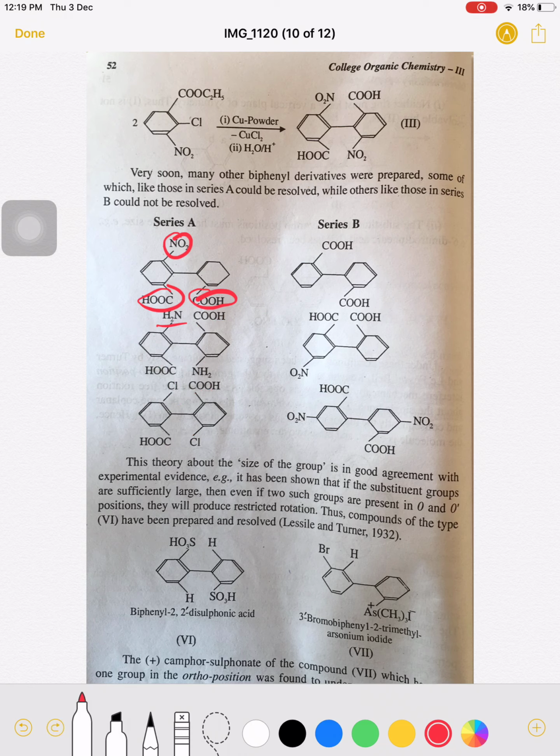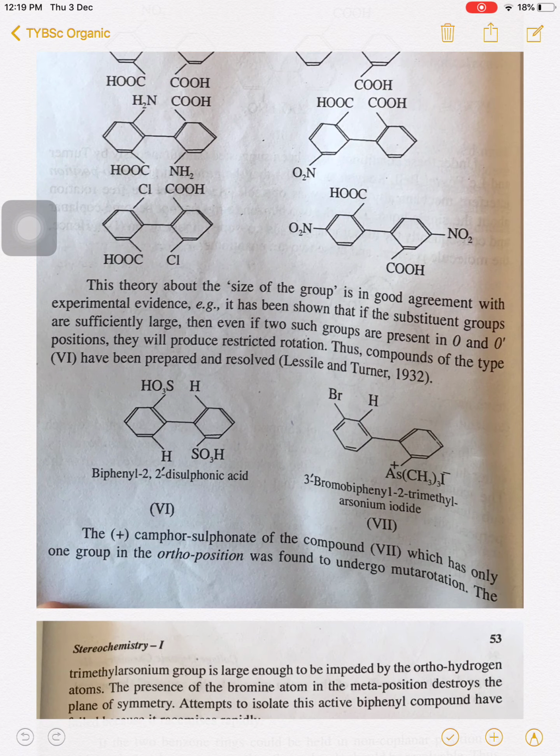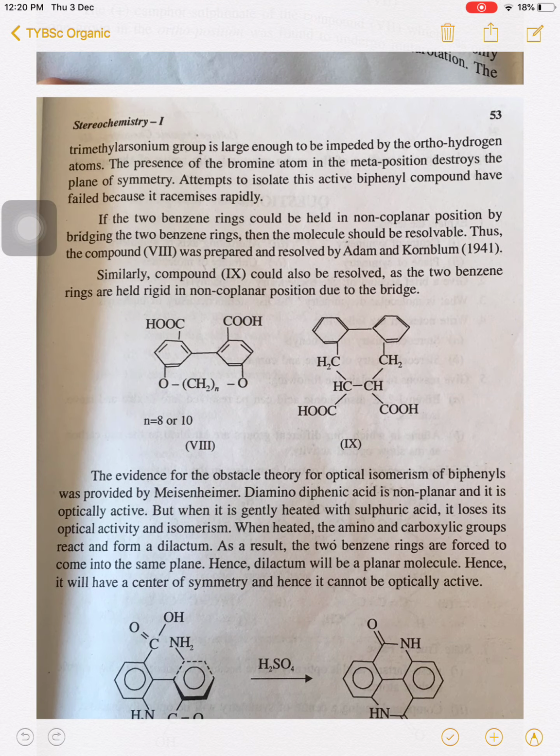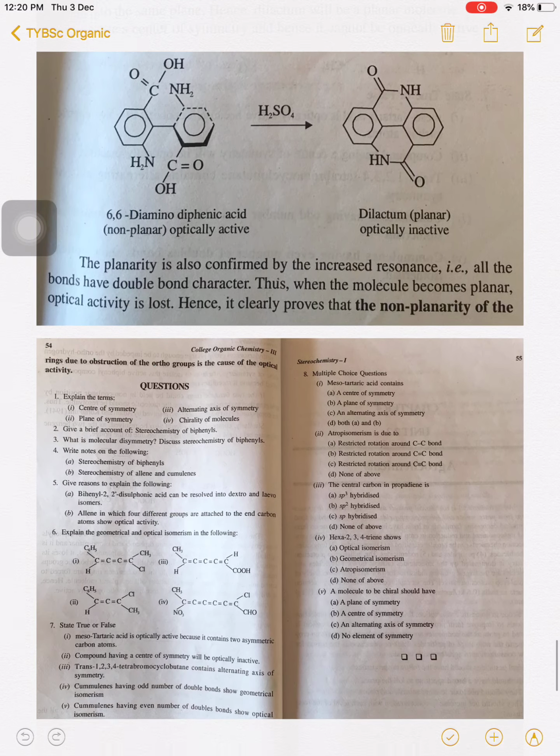So due to the presence of groups on the ortho positions, the biphenyls will show stereoisomerism. The essential condition to show optical isomerism for a biphenyl compound is that the molecule must possess bigger groups at the ortho positions of the two phenyl rings. So these are the examples they have given.